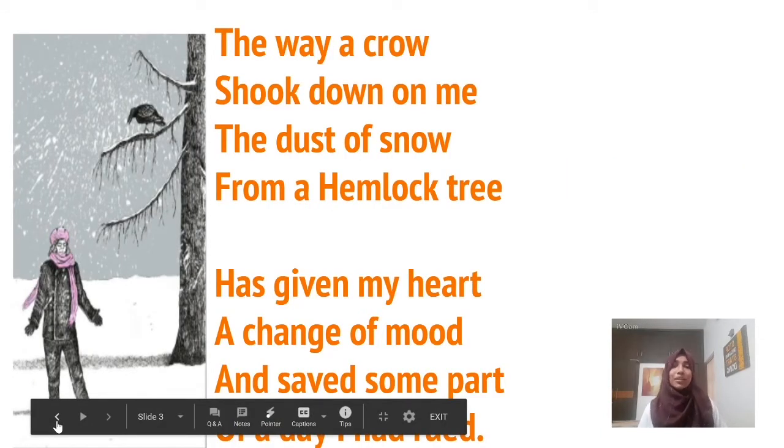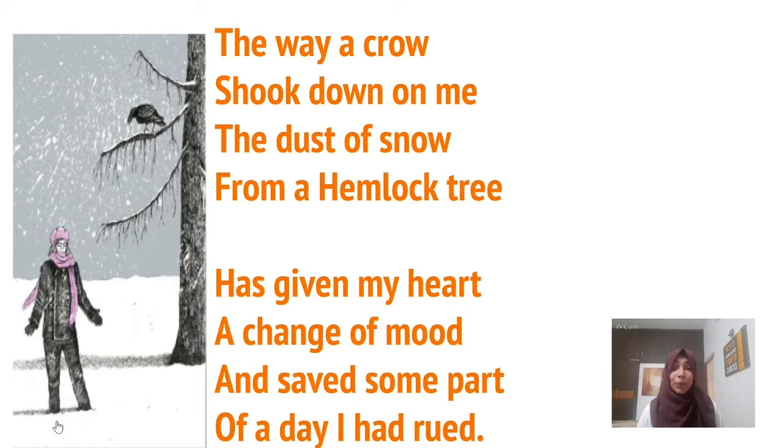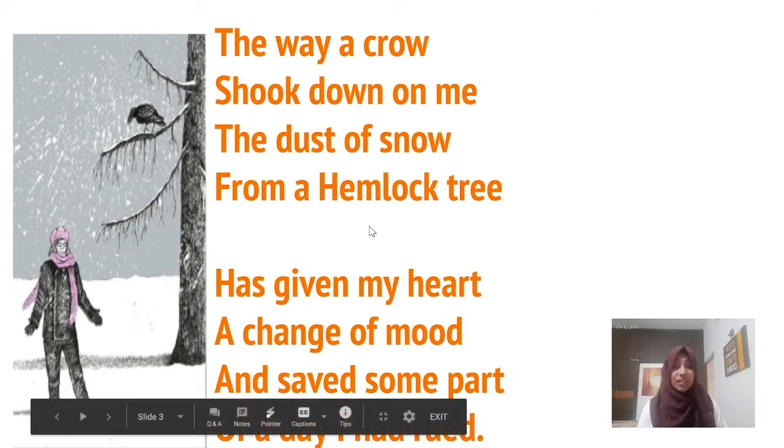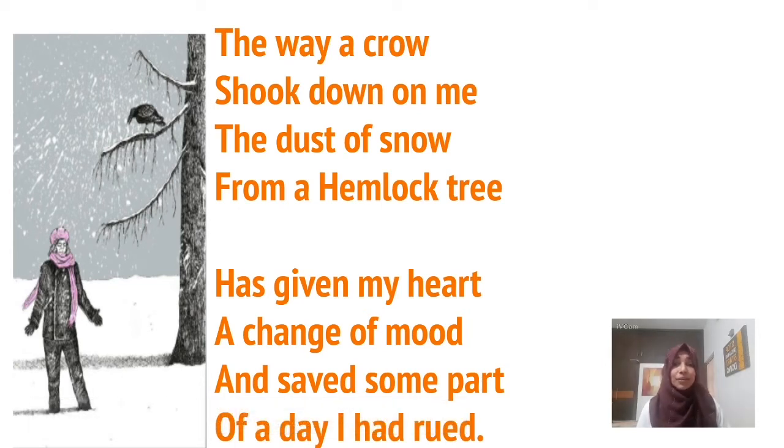Here, the poet used an uncommon poetical bird and tree. Usually, poets use beautiful birds like the pigeon and peacock. But here, the poet used the crow as a symbol of bad omen, depression, fear, death. And look at the tree. Usually, poets use beautiful trees like oak, palm, etc. But here, the poet used the hemlock tree.